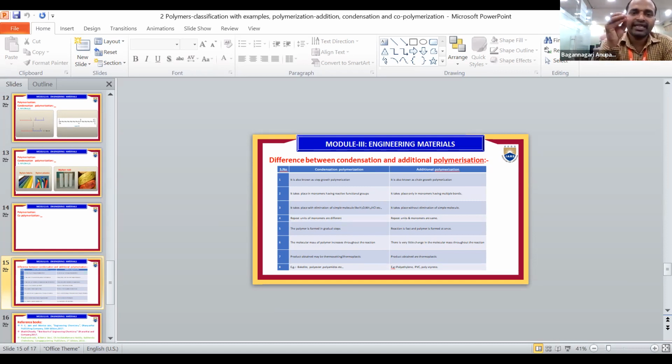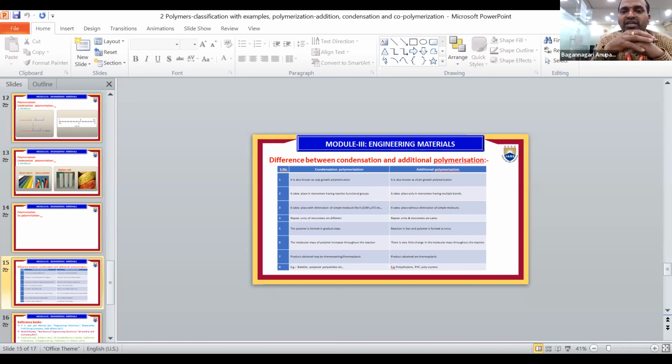Condensation polymerization gives thermoplastic and thermosetting, but addition polymerization gives only thermoplastic. What is meant by thermoplastic? In thermoplastics, weak van der Waals forces are present between the chains, which are easily broken, so melting takes place easily. When given a temperature of 50, 60 or 100 degrees centigrade, it becomes easily flexible. That is called thermoplastics.